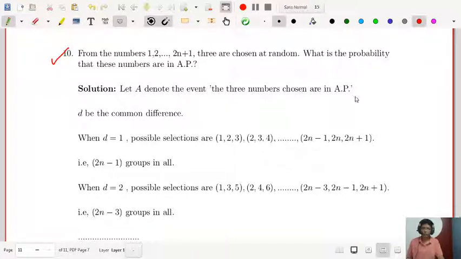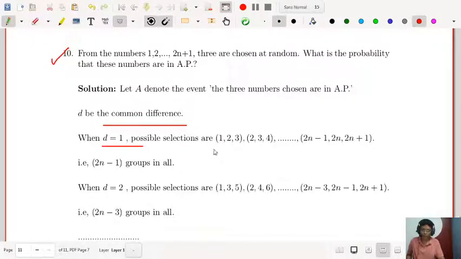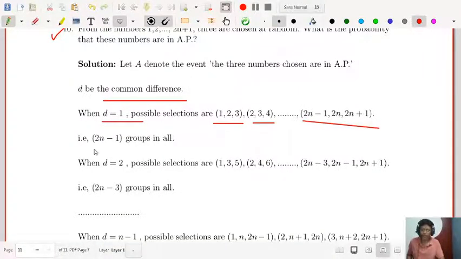So the 3 numbers chosen are in AP, and let d be the common difference. Actually for an AP, you need a common difference. So when the common difference is 1, what are the possibilities? The possibilities are 1 2 3, 2 3 4, 3 4 5, etc. And the last one is 2n − 1, 2n, 2n + 1, where 2n + 1 is the last term. So there are altogether 2n − 1 groups in all.